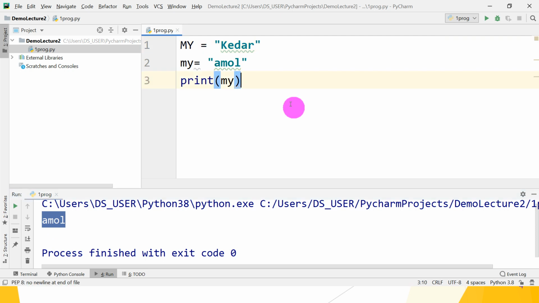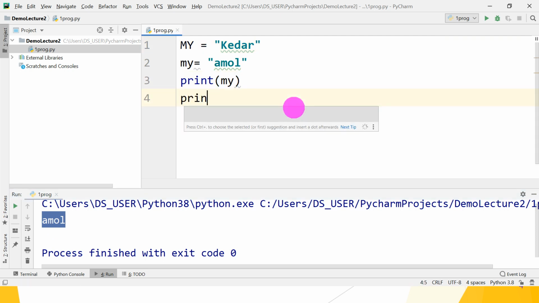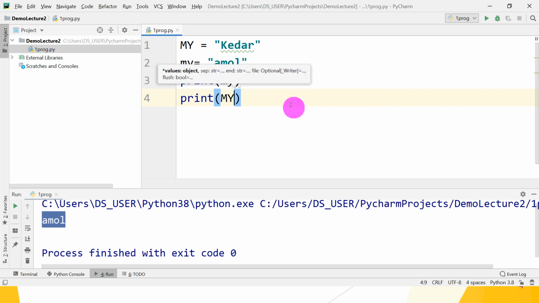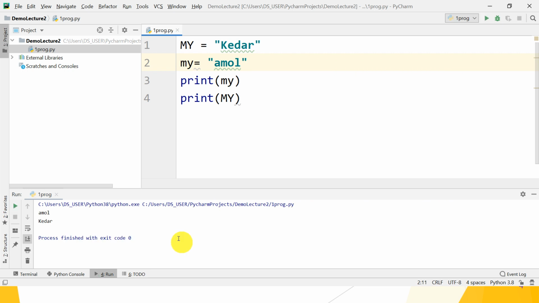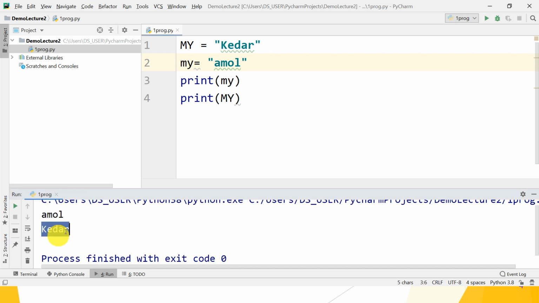Again, capital My is equal to Kedar, and print the name capital My. Let's check whether it executes or not. Okay, so second time, what is the output of capital My? Kedar. That means my is the name of the variable, but it is case sensitive. So small my and capital My are treated differently.